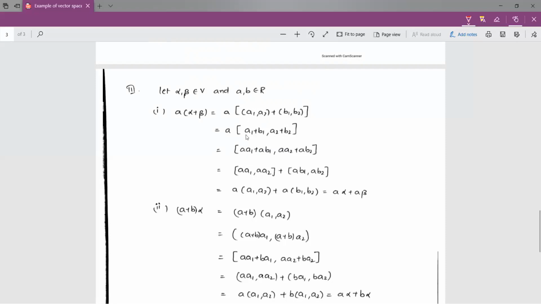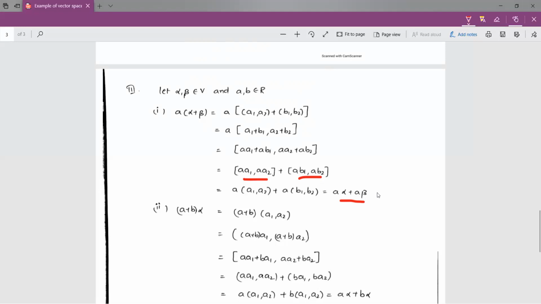Now we multiply this ordered pair by small a, so that we get (aa1 plus ab1, aa2 plus ab2). Now we separate this ordered pair so that we get (aa1, aa2) plus (ab1, ab2). If we take a common from the first ordered pair, we get a into (a1, a2), and if we take a common from the second ordered pair, we get a into (b1, b2). So this is nothing but a into alpha plus a into beta. So a into (alpha plus beta) is equal to a alpha plus a beta.